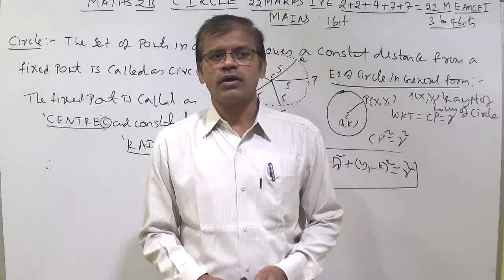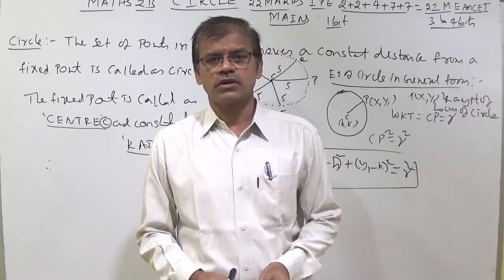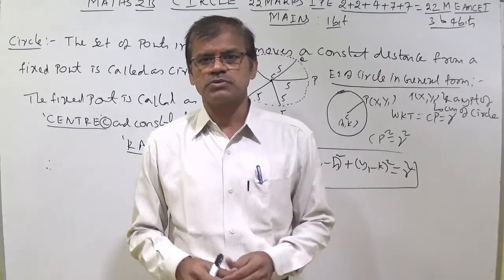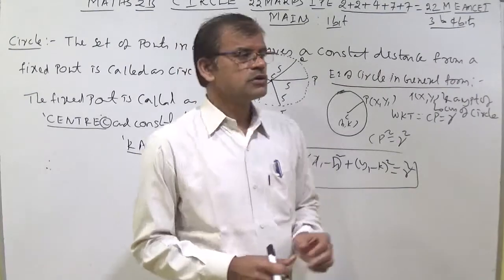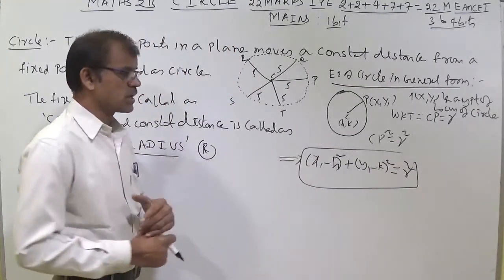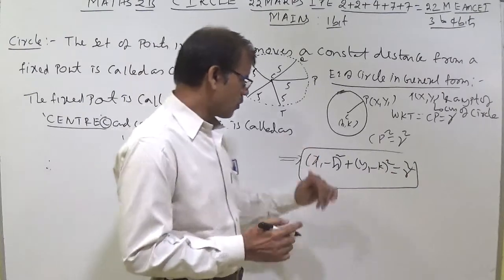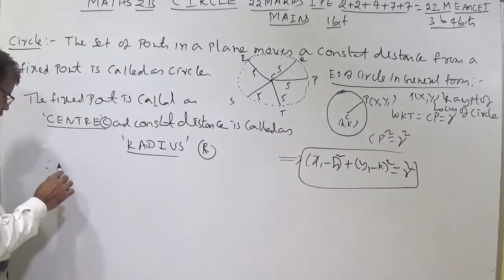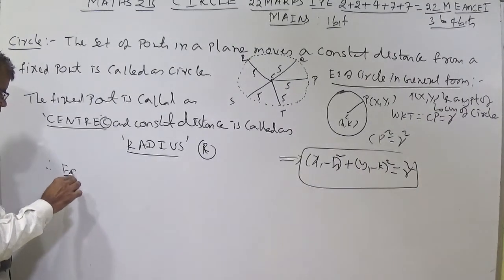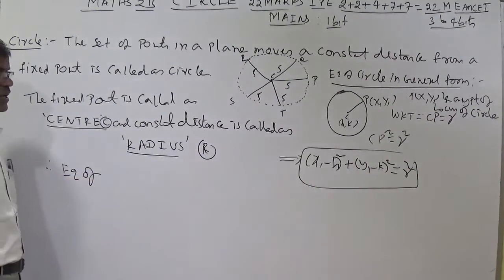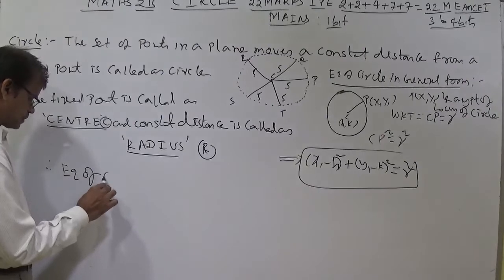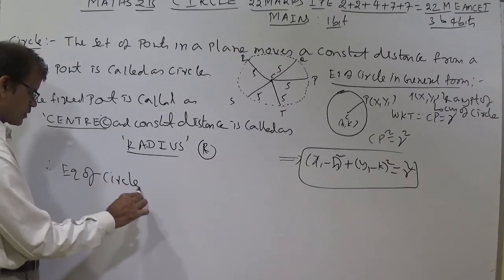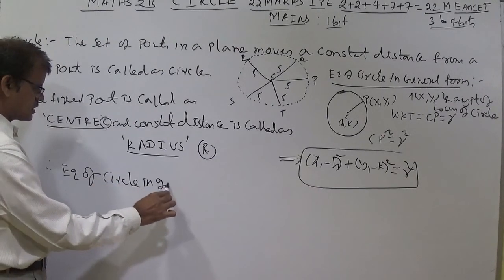After completing all the sums, instead of x1, y1 we substitute P(x, y), and then it becomes the standard locus equation. Now you can say the equation of circle in general form, or the general equation of circle.